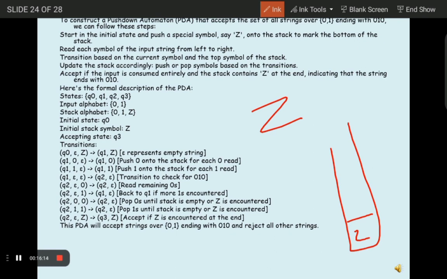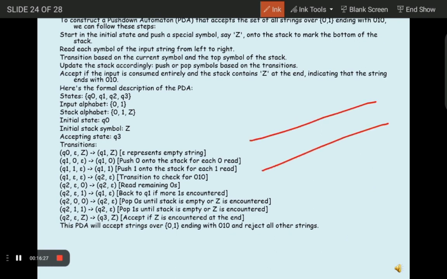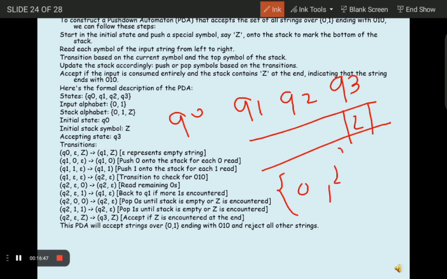Now we will read each symbol of the input string from left to right and make a transition based on the current symbol and the top symbol of the stack. For making the state transition diagram, we will take 4 states here: Q0, Q1, Q2 and Q3, and our input alphabets will be 0 and 1.